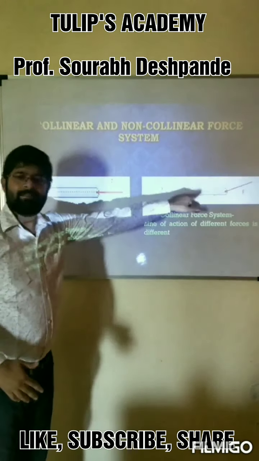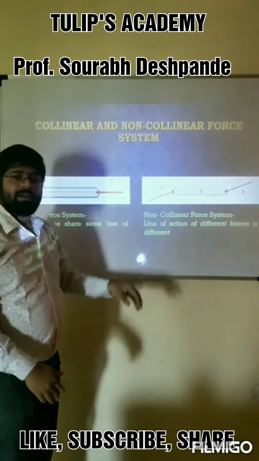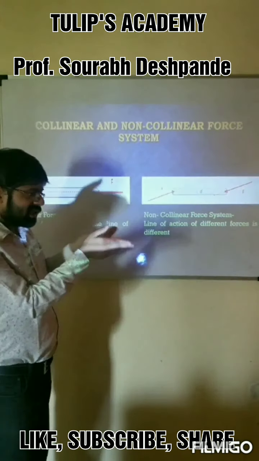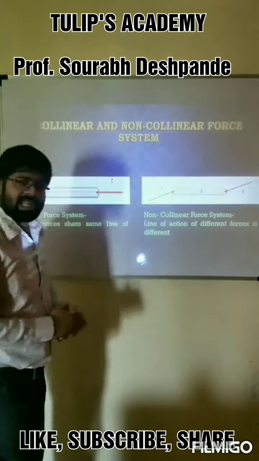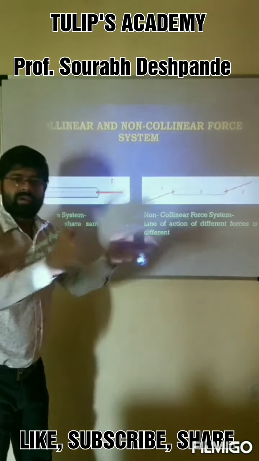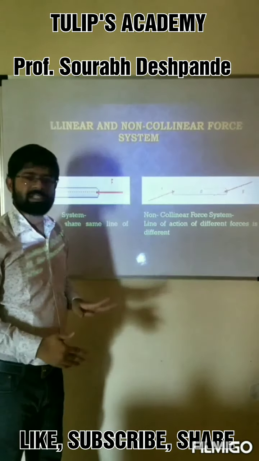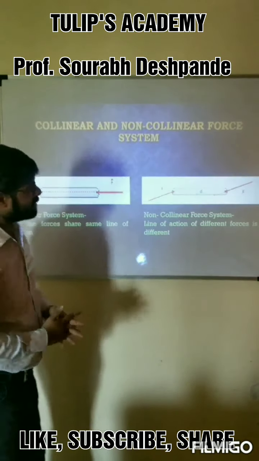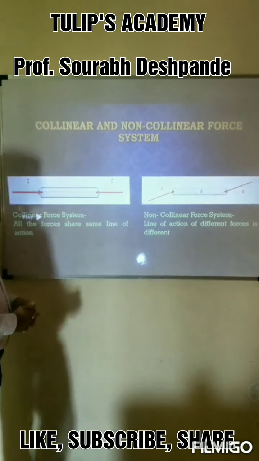And in this case, the same block is taken, but now the forces are given some inclination. The forces are not axial, they are given some inclination with reference to the horizontal axis, and the lines of action of both the forces are now different. They are not sharing the same line of action, and therefore this system is called a non-collinear force system.